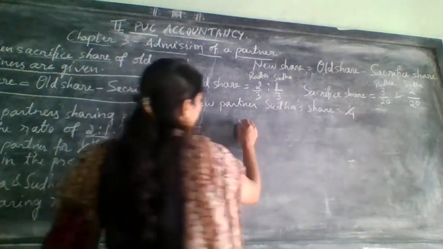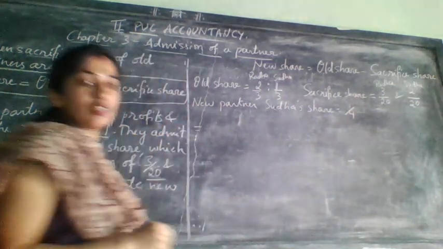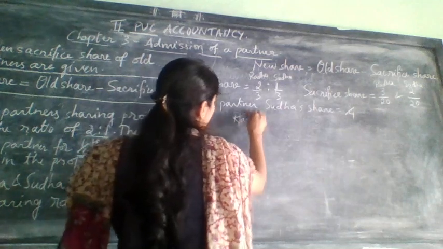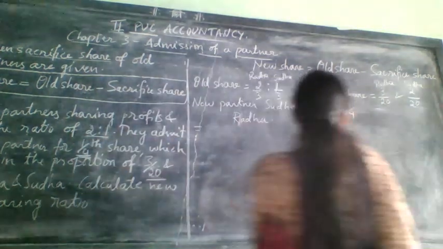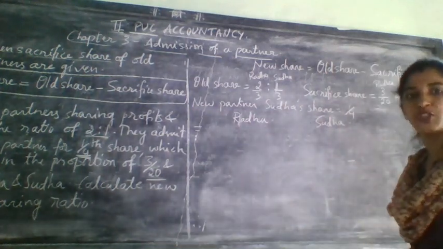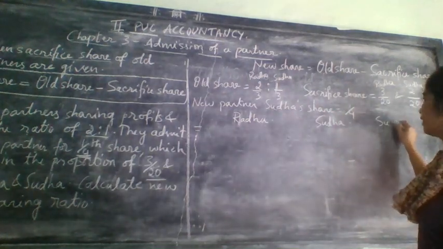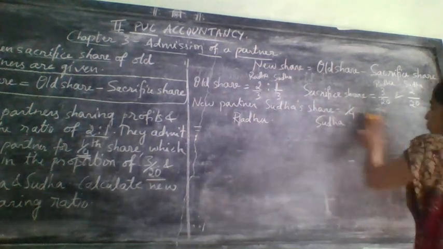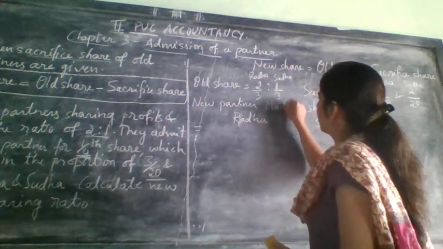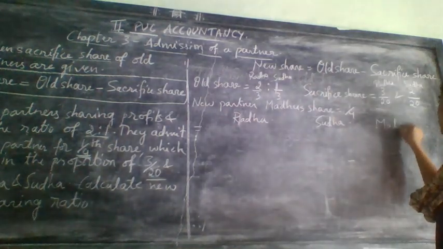This time I will take one more method of writing. That is, whose and all: Radha, Sudha. And to calculate the new profit sharing ratio, we want what? We want the new partner also. So right here, Madhu. Sorry, this is Madhu. The new partner is Madhu.